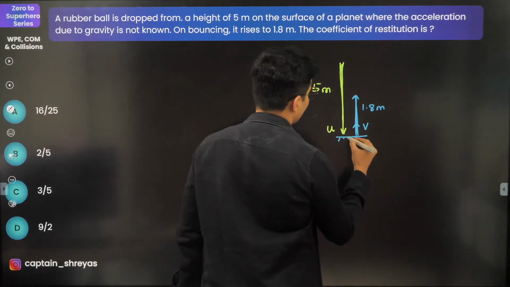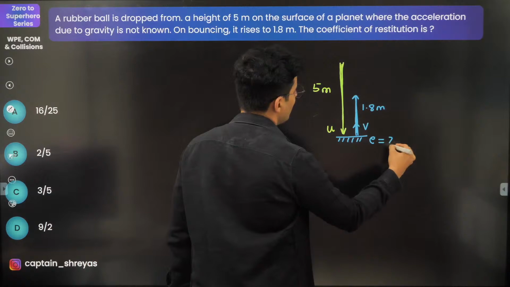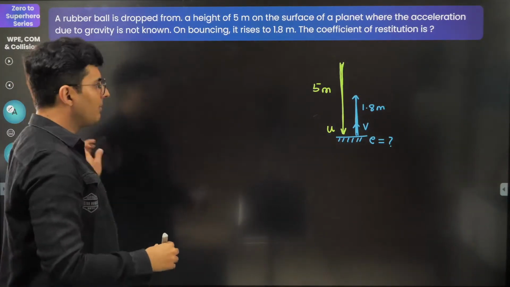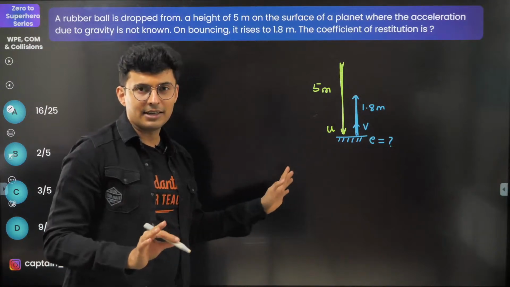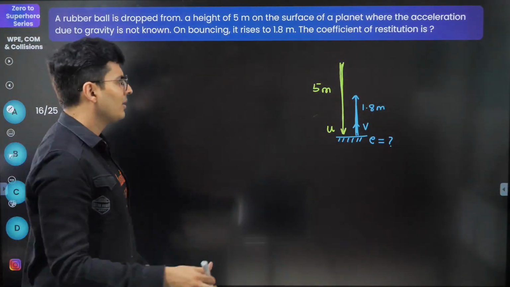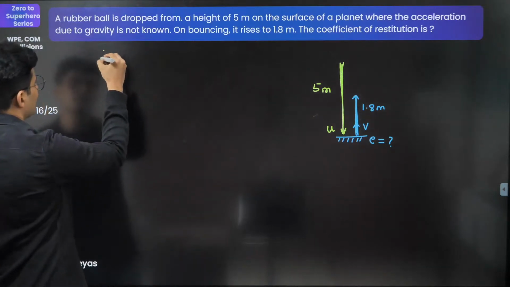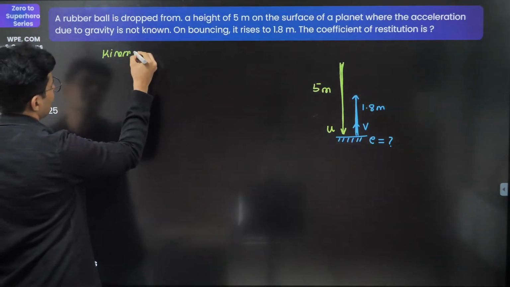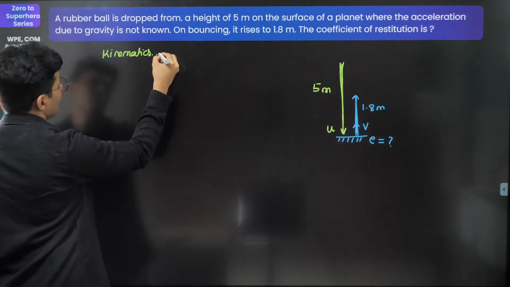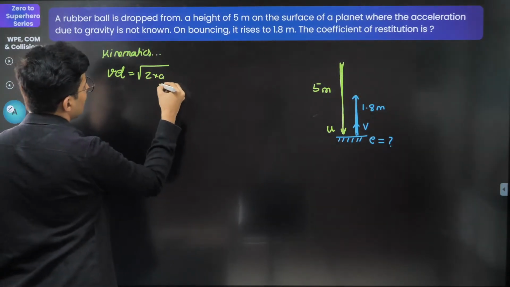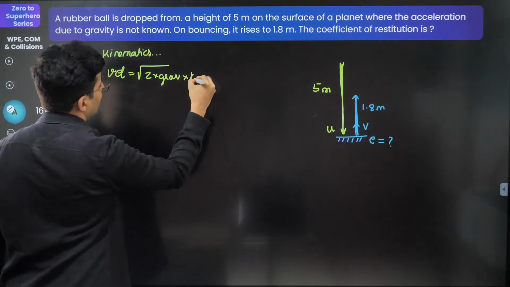Now this is our surface. The question is, what is the value of the coefficient of restitution? In this situation, just remember the velocity and height are related by a simple formula. For velocity and height, you can use kinematic equations. So using kinematics, you will get velocity is nothing but root of 2 times gravity multiplied by the height.